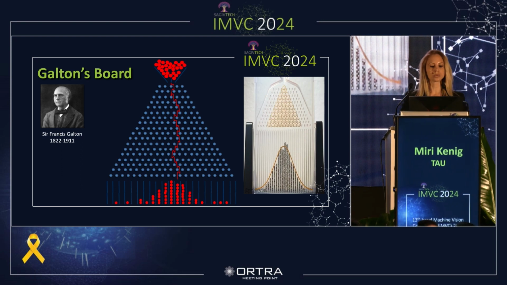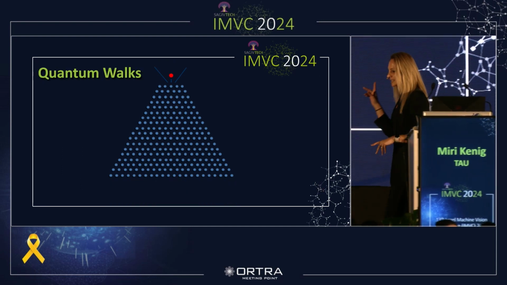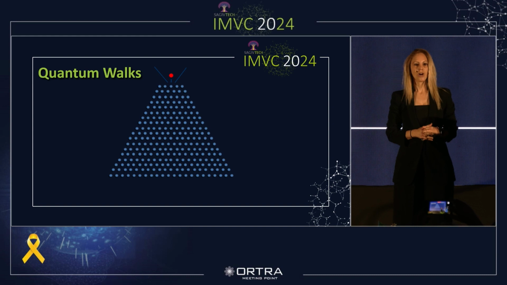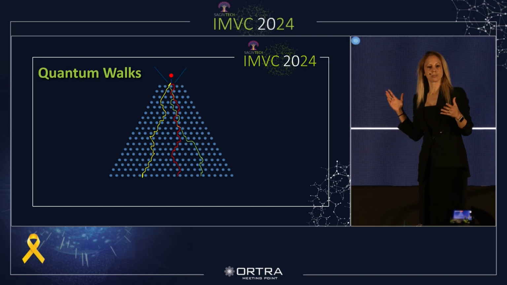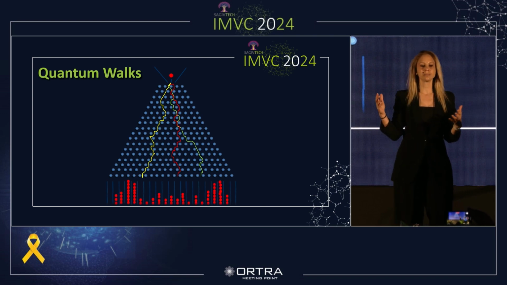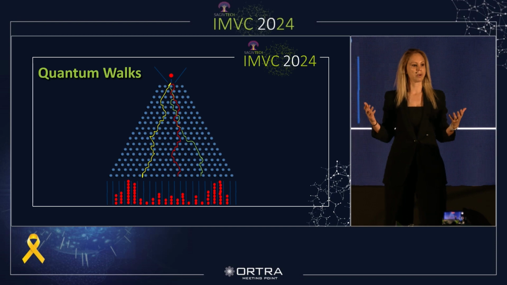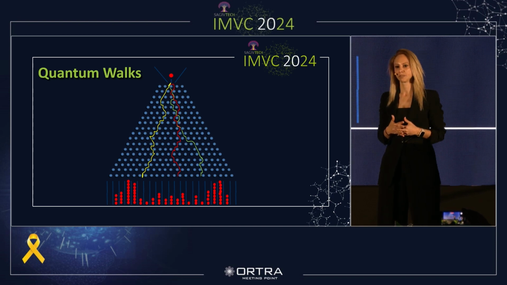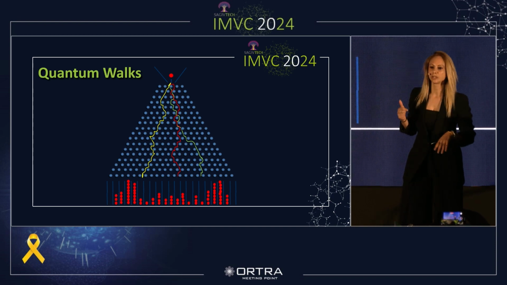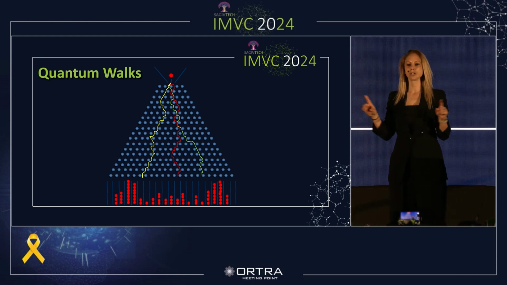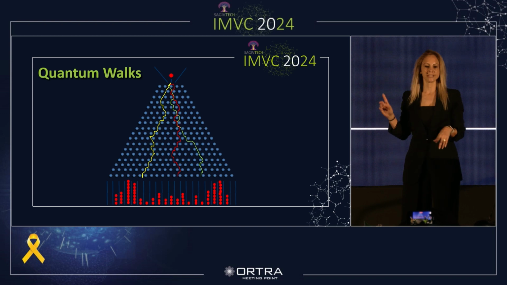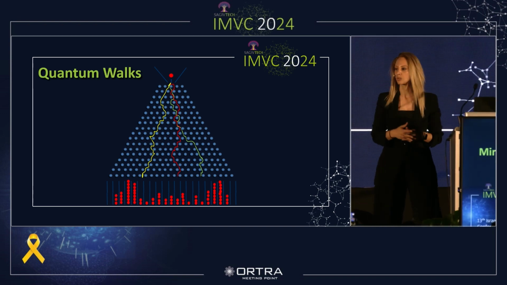Now, let's go to quantum. Here is the same conceptual experiment, only now with a quantum particle. So what is different? As a quantum particle can be in a superposition, its evolution is governed by the interference of all the possible paths it can take across the medium. As a result, if we want to know where the particle might be at the end of the evolution, we must sum over all of these possible paths. And that's why the probability distribution here looks so different.